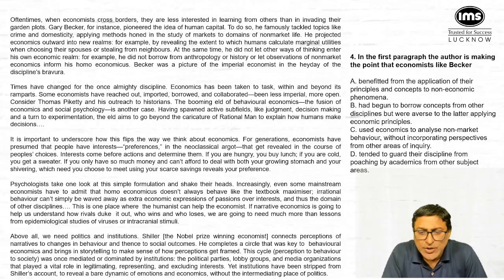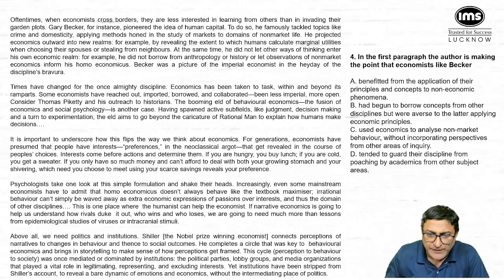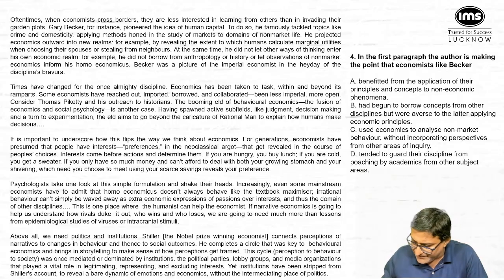Okay, so let's go to question number 1. I hope you have read this entire paragraph number 1. It says in the first paragraph, the author is making the point that economists like Baker. What do economists like Baker do? Let us come to the last part. It says at the same time, he did not let other ways of thinking enter his own economic realm. For example, he did not borrow from anthropology or history or let observations of non-market economics inform his Homo economicus.